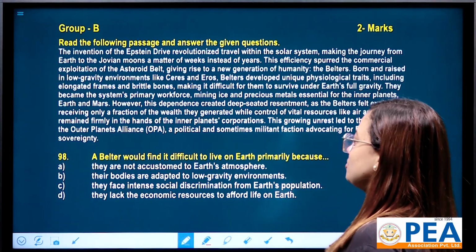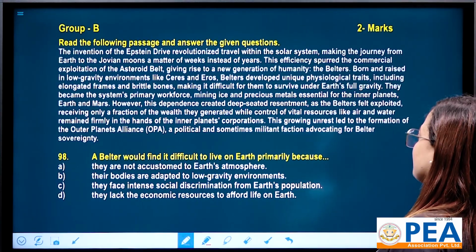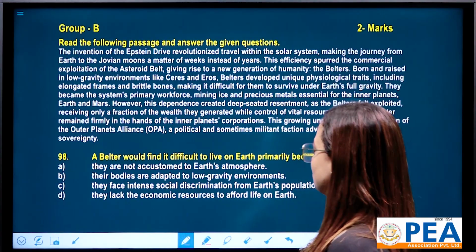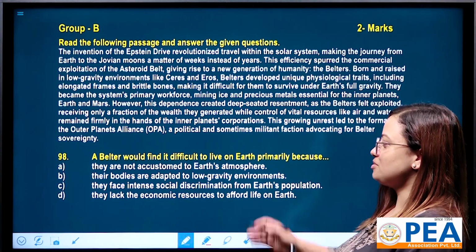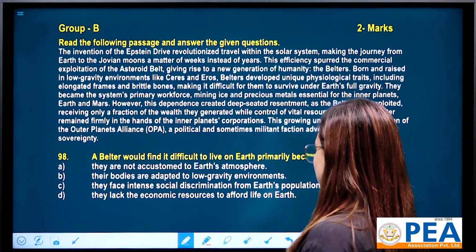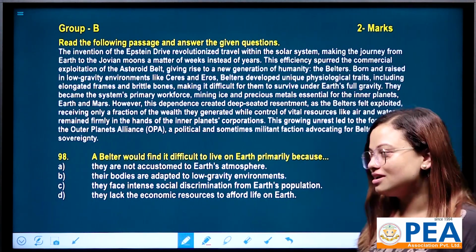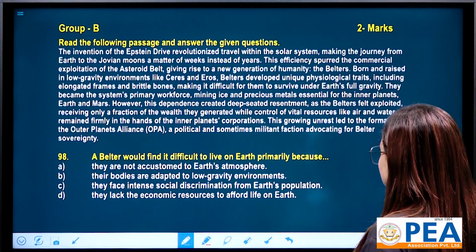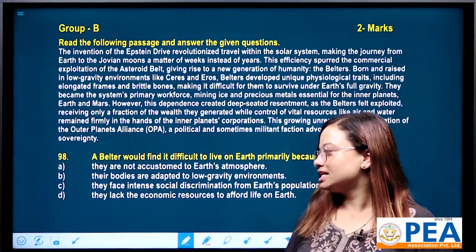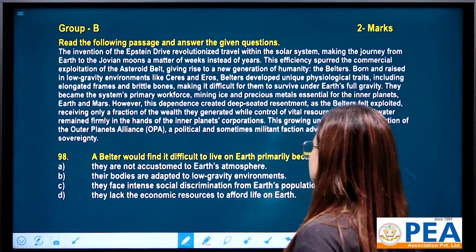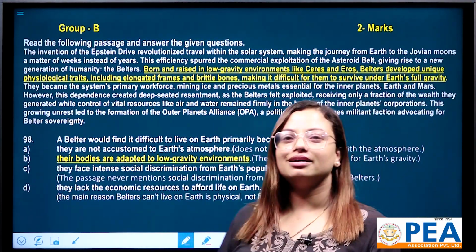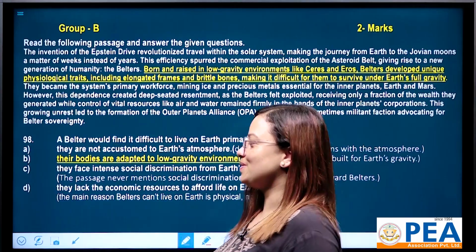A Belter would find it difficult to live on Earth primarily because they are not accustomed to Earth's atmosphere, option number A. Option number B, their bodies are adapted to low gravity environments. Number C, they face intense social discrimination from Earth's population. Number D, they lack the economic resources to afford life on Earth.